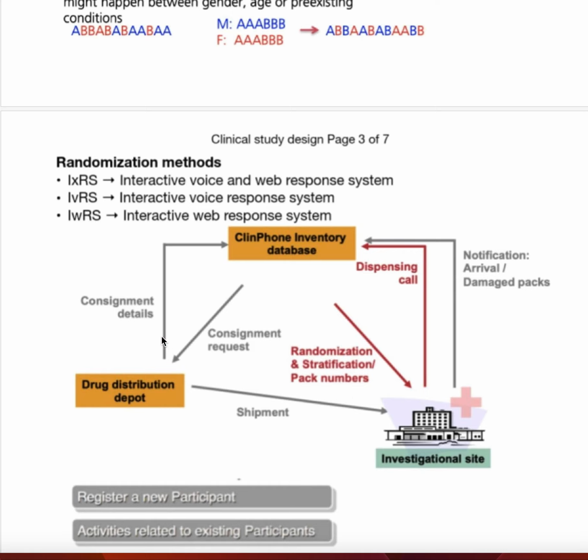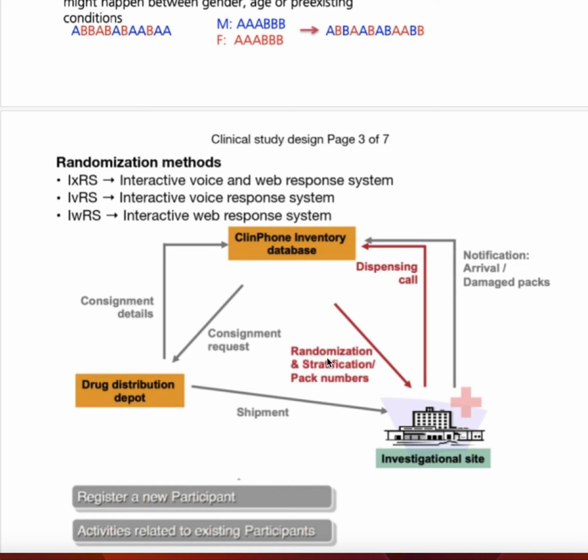So consignment details go to the clinical drug inventory database. A consignment request is made from them, and they respond with consignment details.